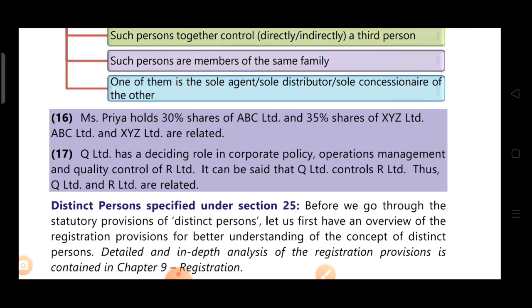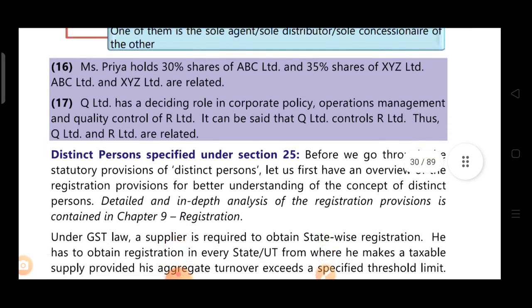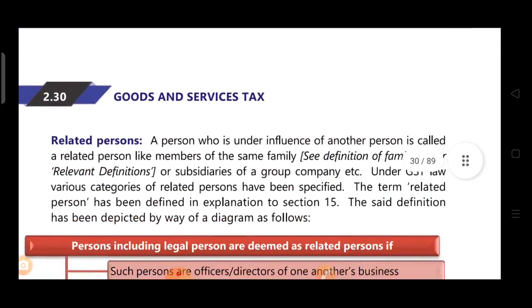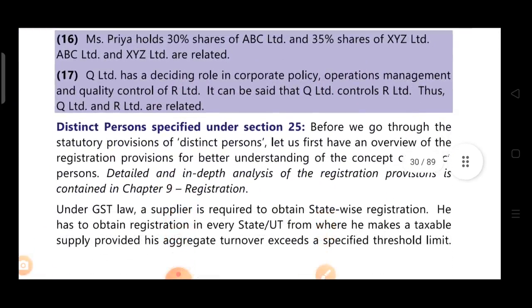So what is given over here? Q Limited has a deciding role in the corporate policy of R Limited, and we can say that Q Limited is controlling R Limited. So thus Q Limited and R Limited are related, as influence is there. Means Q Limited is influencing R Limited, is controlling R Limited. See the first line, there is given under influence of another person. So that is there, influence is there in this case, controlling is there. So now related person we have done, the example also.